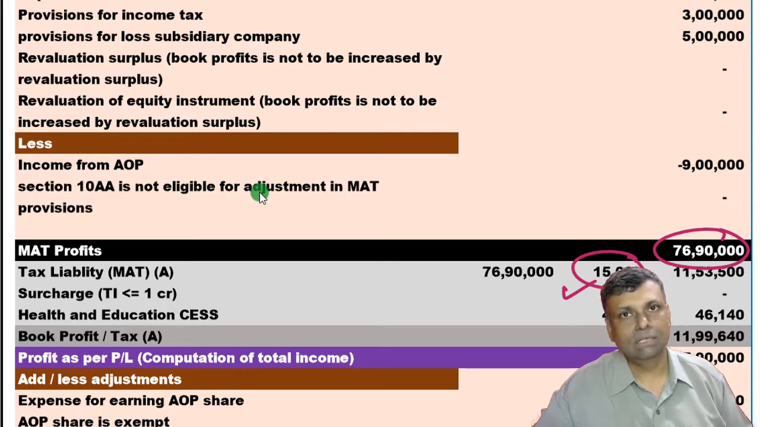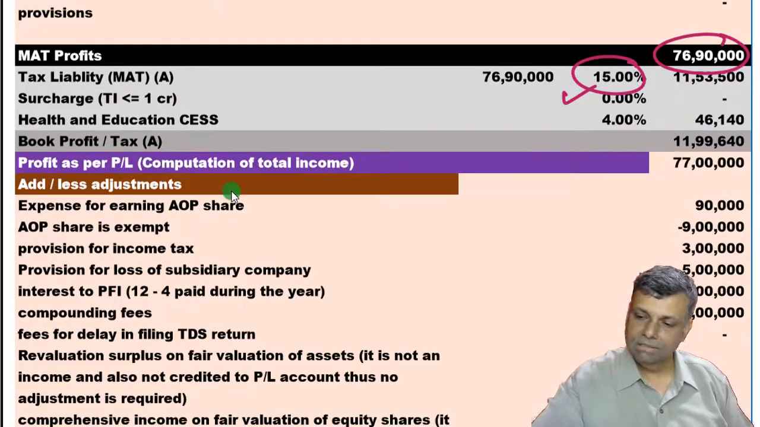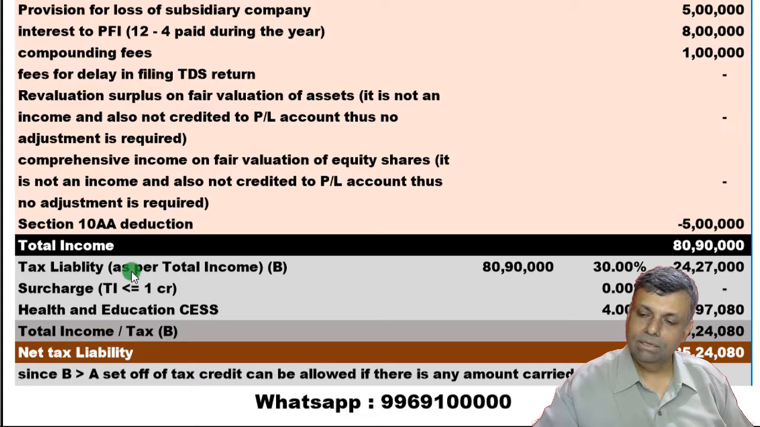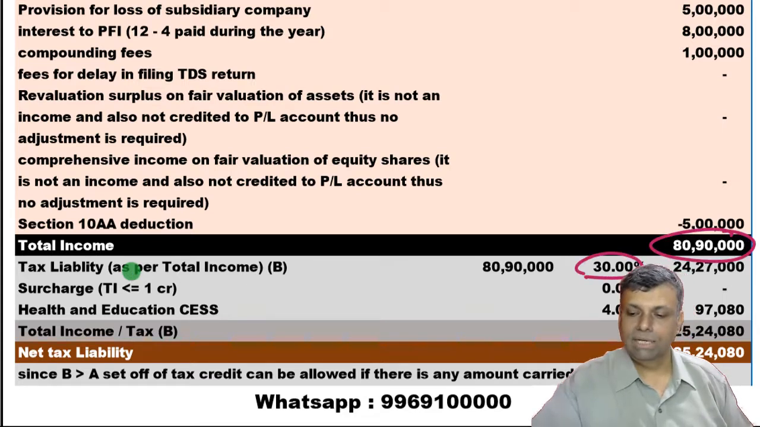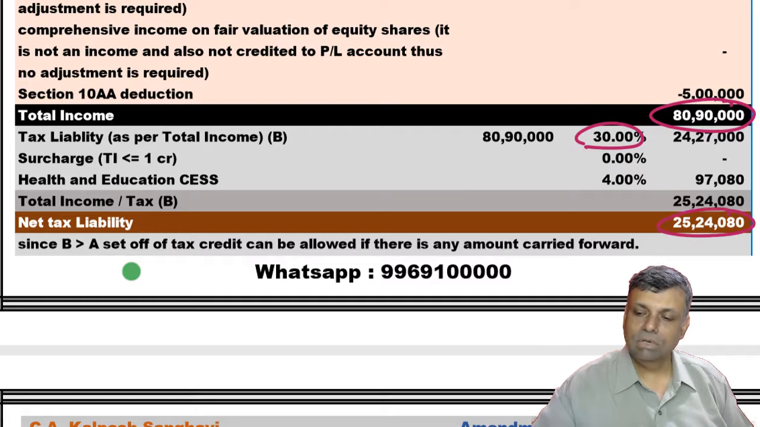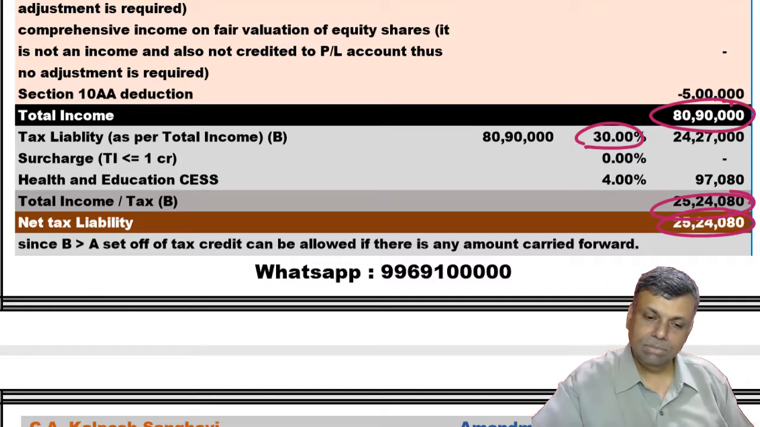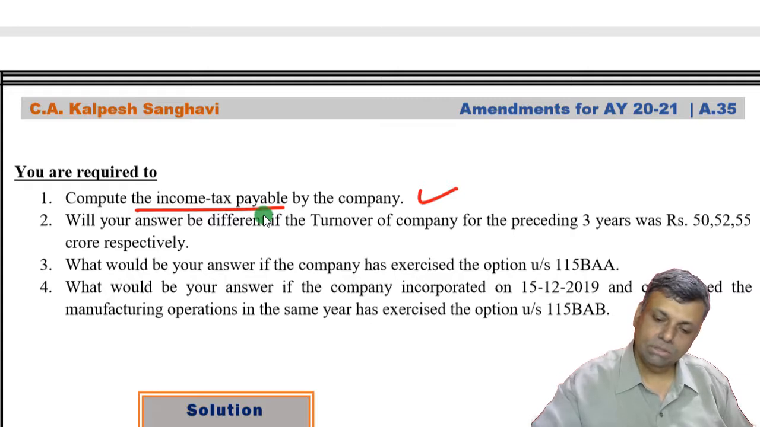Now the rate of MAT has undergone a change. You already know that the newer rate is 15%. For the profit as per P&L, the P&L computation we will be doing. So your total income you will multiply with the normal tax rates, and you get the normal tax liability, and then you will compare it with MAT or normal, and accordingly you will take the decision. Your net tax liability will be how much. So that will be a straightforward part of the question.